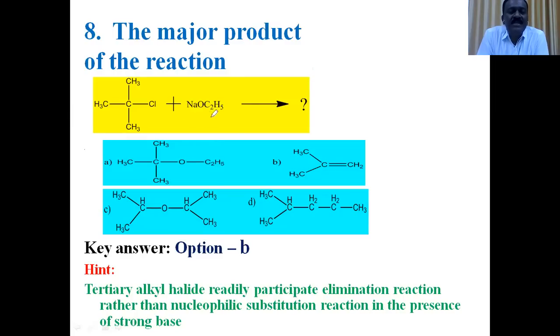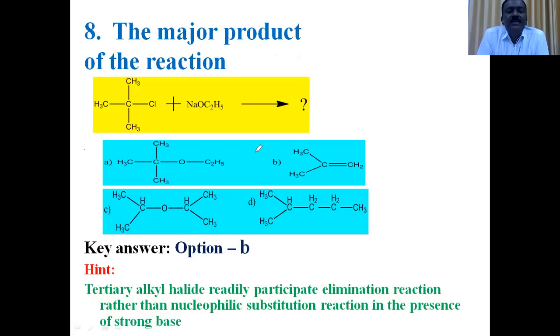This is the Williamson ether synthesis. But the product depends upon whether the haloalkane is primary, secondary, or tertiary. Primary and secondary halides preferably undergo substitution with sodium alkoxide to form the respective ethers.